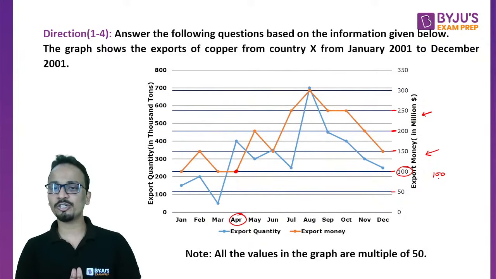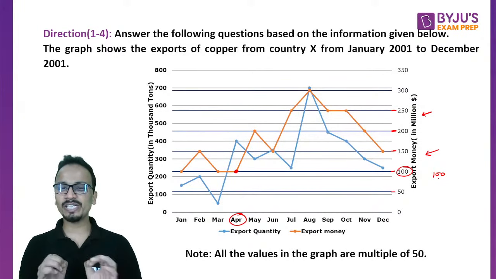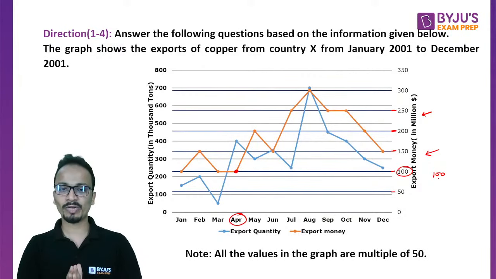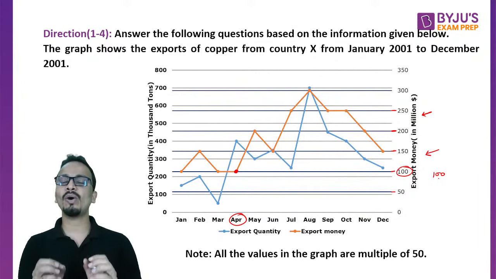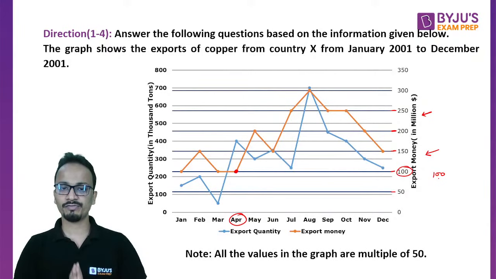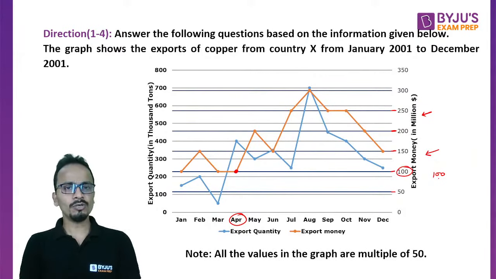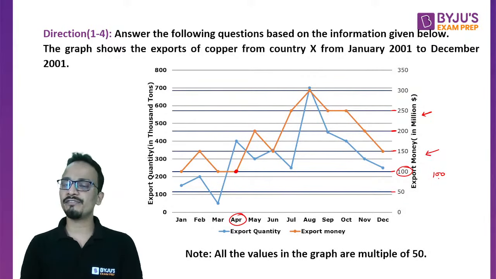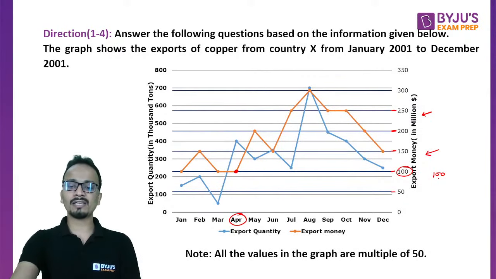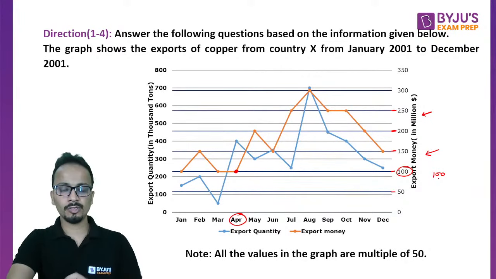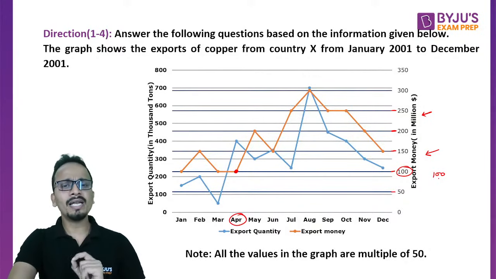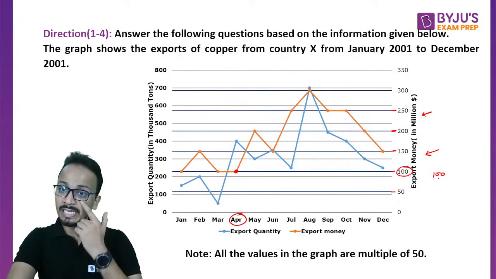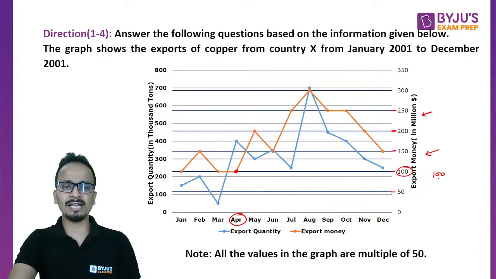Once we'll be solving the questions, then sometimes we tend to commit mistakes, sometimes we tend to get confused between these values. Okay, so you have to be very careful while fetching the values from this graph. Okay, fine. Now let's move on to the questions, and questions will also be a little bit of higher difficulty level. Okay, so let's look at these questions one by one. Okay, so I'll give you a little bit time for every question. My explanation will be very slow. I'll explain each and every dimension, each and every part of the calculations.